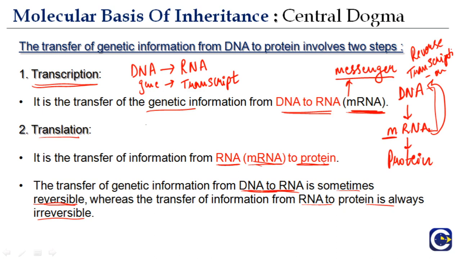So, the transfer of genetic information from DNA to RNA is sometimes reversible, whereas the transfer of information from RNA to protein, which is translation, is always irreversible. You can never form an mRNA from a protein. This can never happen. So the process of translation, the conversion of mRNA to protein, is irreversible. However, mRNA to DNA is sometimes reversible in the process of reverse transcription. So this is a very important point.